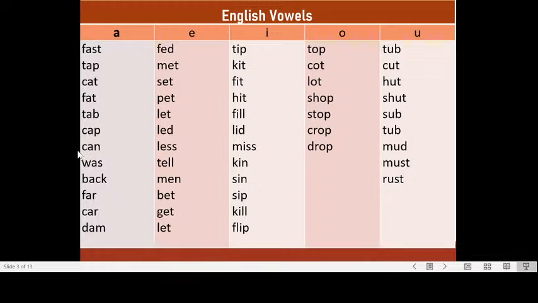these words do not illustrate the only pronunciation of each vowel. I said earlier that the English language is not phonetic. It means there is no one-to-one correspondence, no single grapheme or single letter representing one sound. Sometimes the same letter, same grapheme, has several sounds.